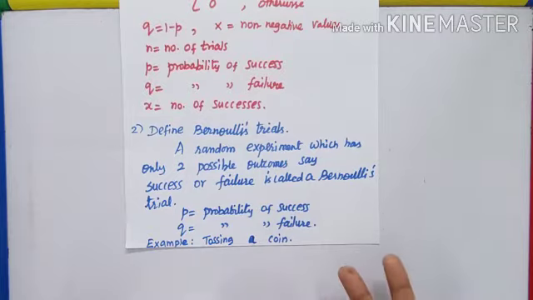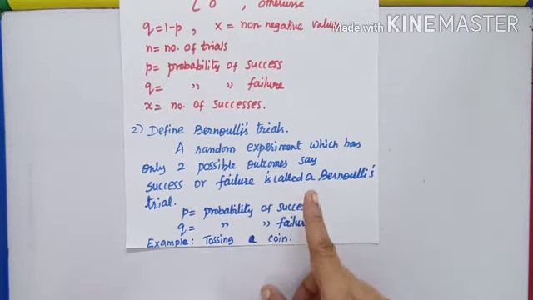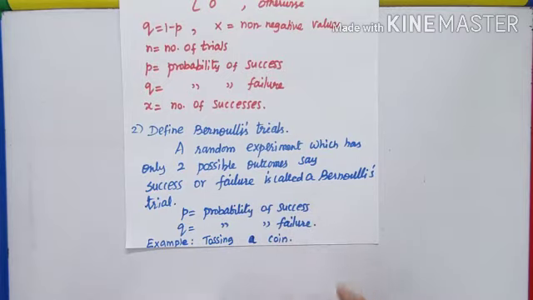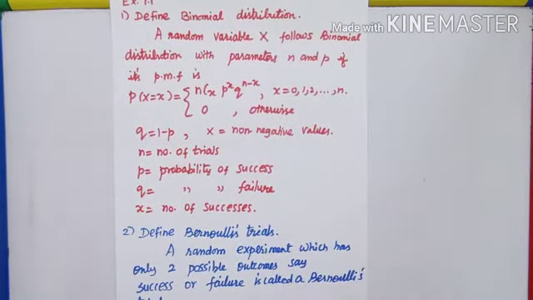If head doesn't come, it is a failure. So there are only two possible outcomes. To put it aptly, a random experiment which has only two possible outcomes, say success or failure, is called a Bernoulli's trial. P, probability of success, and Q, probability of failure. Example, tossing a coin.